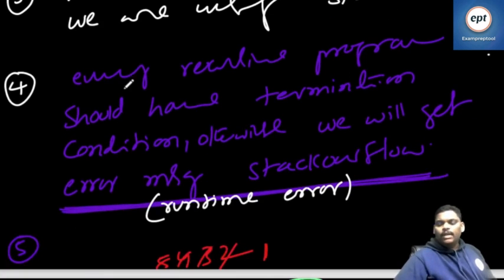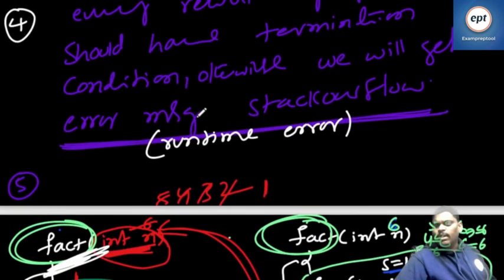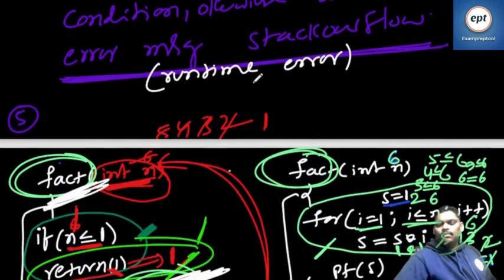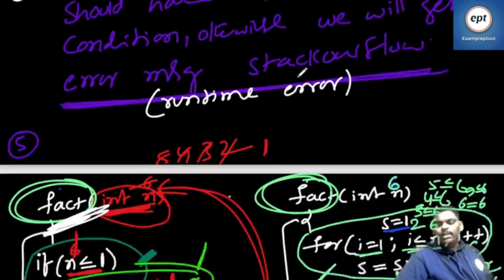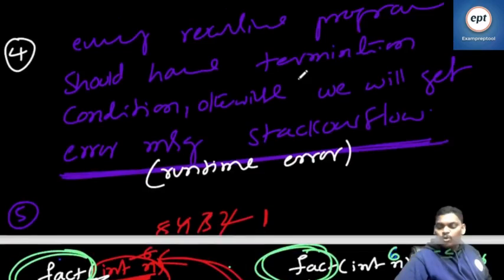Next, every recursive program should have a termination condition. Recursion keeps calling until the termination condition. Otherwise, we will get the error message stack overflow, which is a runtime error. Please take care: every recursion should have termination. Those are the 4 points.